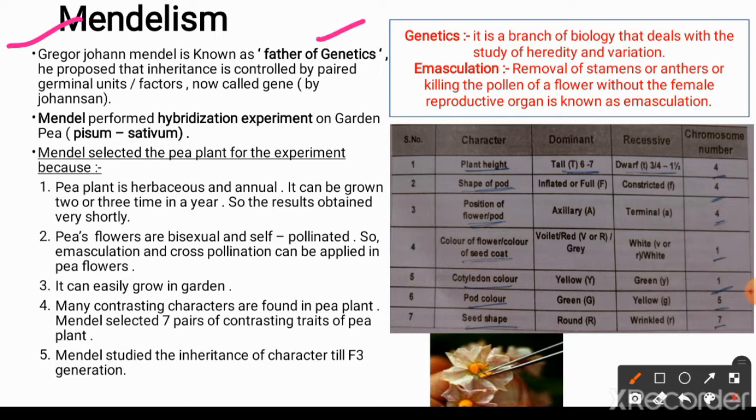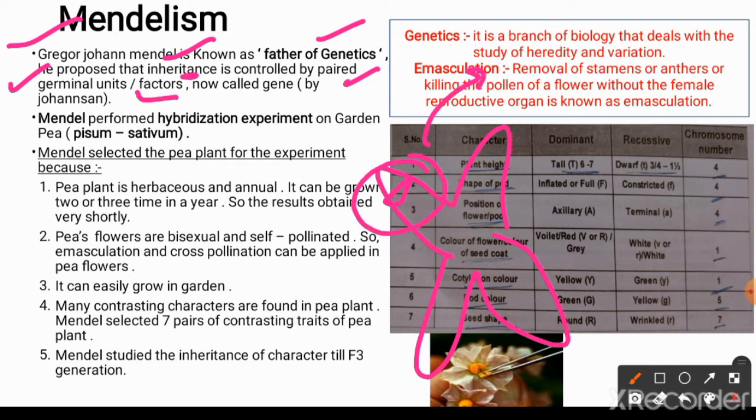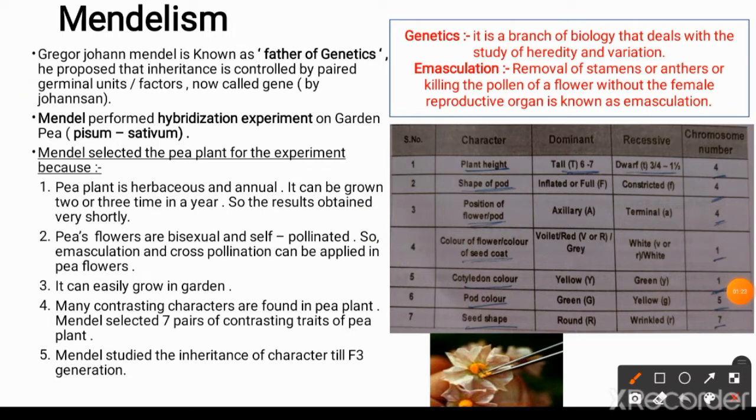So the father of genetics, Gregor Mendel, proposed that inheritance, which I have just talked about, meaning passing of traits from parents to their offspring, is controlled by paired germinal units. According to Mendel, these paired germinal units were factors, but now we know that these were genes. Genes are present in the chromosome and they have a particular locus, and these genes are going to give the information to the embryo to express in a particular way. So these genes are the heredity unit.